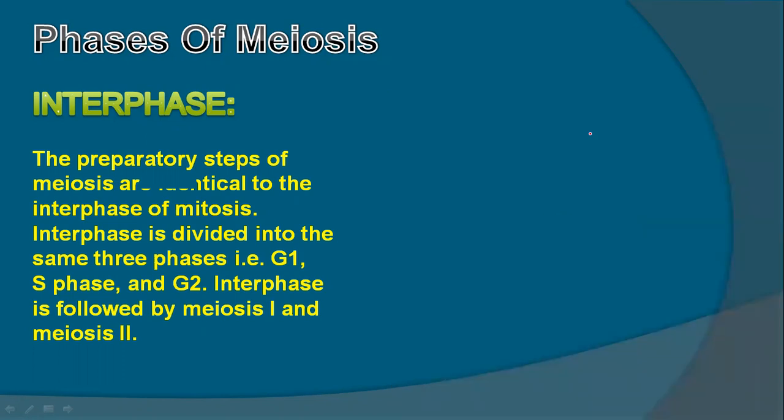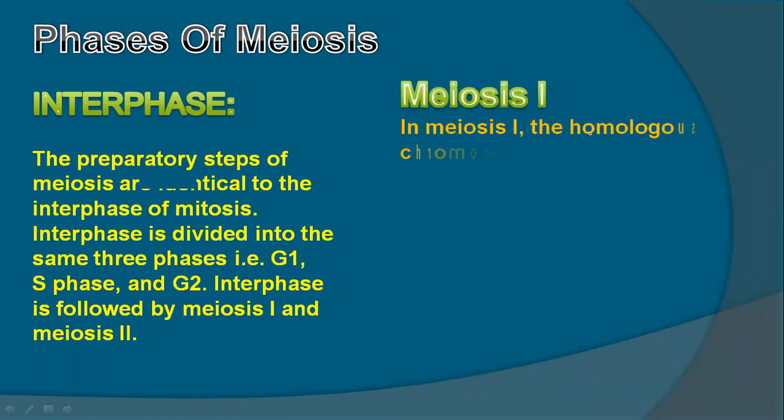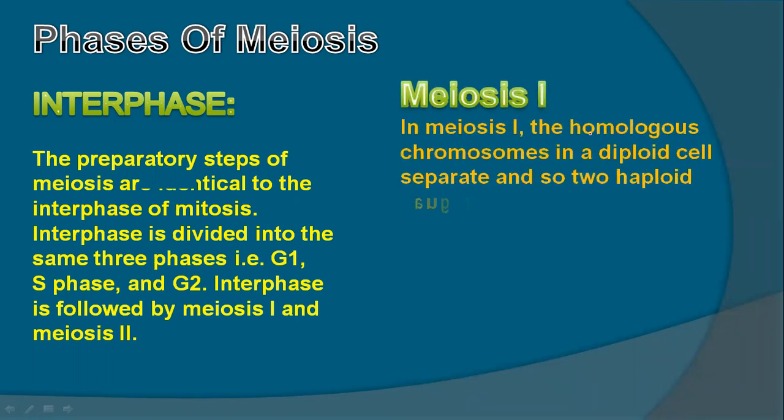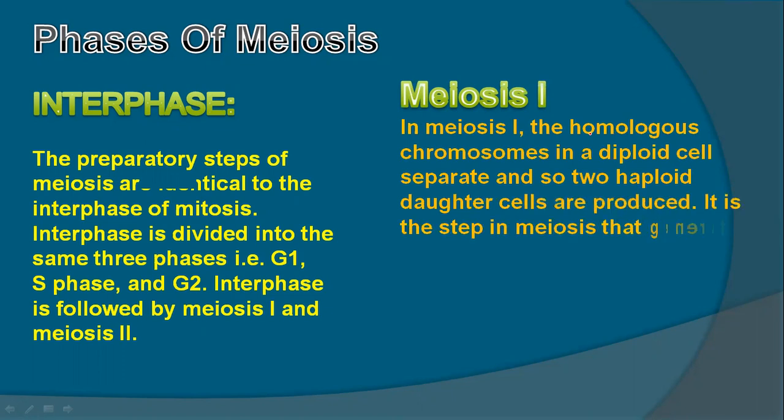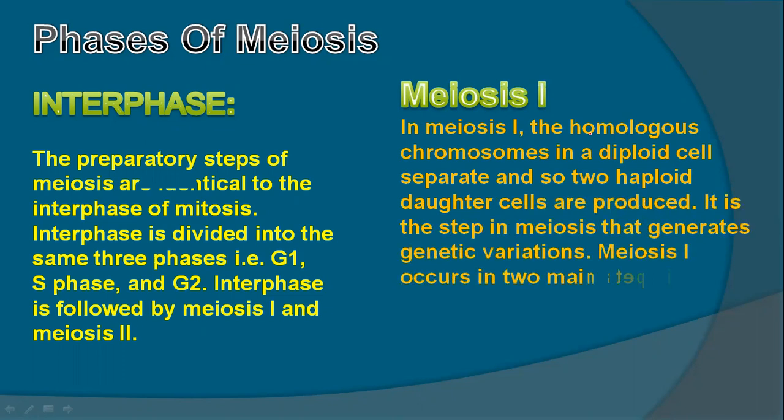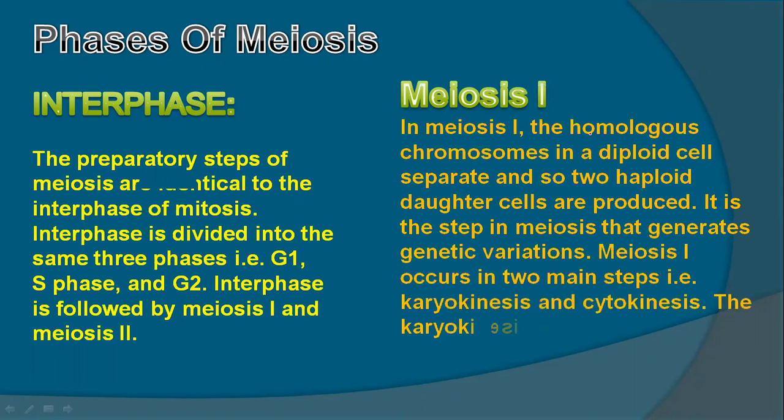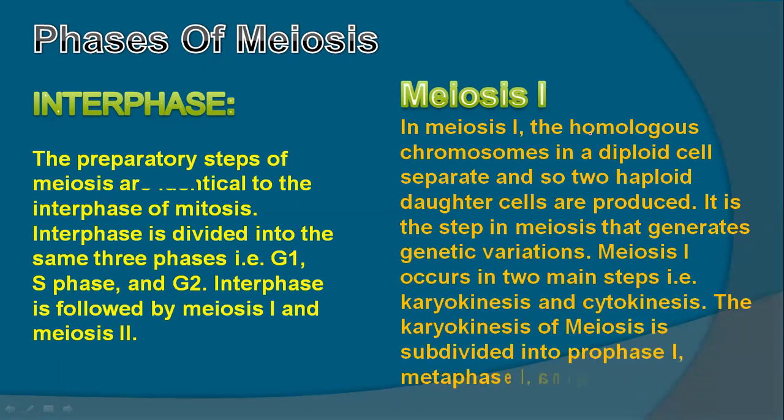After interphase, the cell goes through two stages, called meiosis 1 and meiosis 2. In meiosis 1, it is divided into two cells, and then in meiosis 2, both of the cells divide again into two cells, so they will get four cells. So what happens in meiosis 1? Actually, the homologous chromosomes in a diploid cell separate, so two haploid daughter cells are produced.